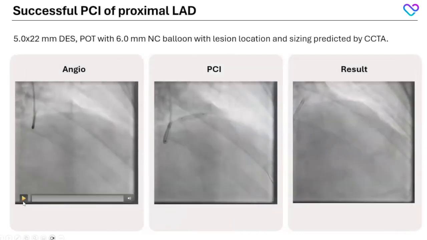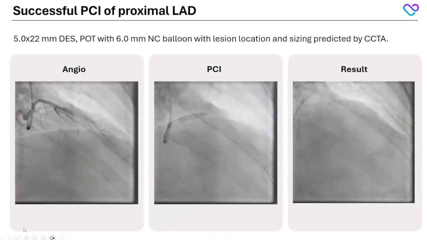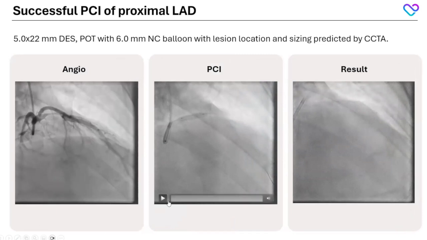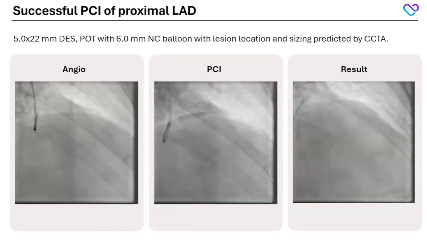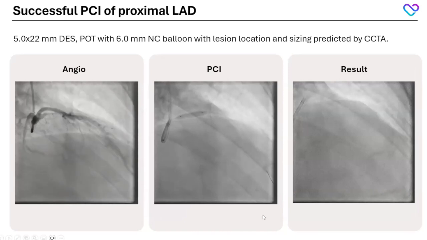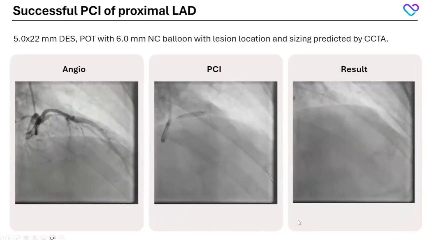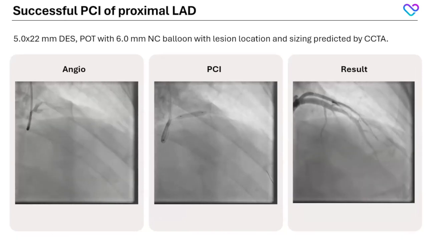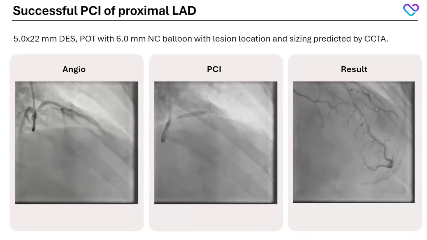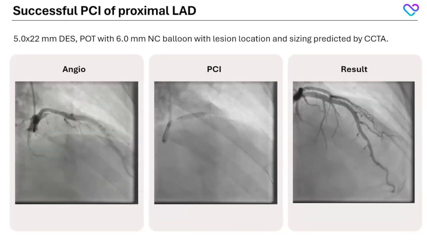Here's the patient's coronary angiography. Our invasive angiogram confirmed that there was critical proximal LAD disease. We performed our PCI. Importantly, we knew that the patient had non-calcific plaque, as opposed to calcific plaque, such that balloon angioplasty successfully opened the lesion. And here was our result. So we treated his proximal LAD disease with a stent. And after all this, he felt better.